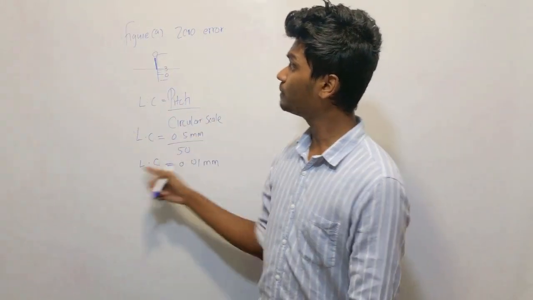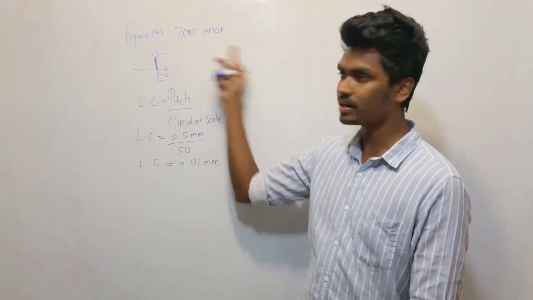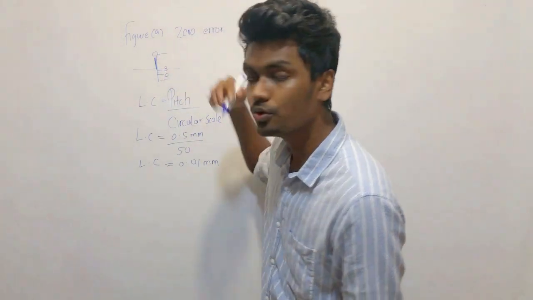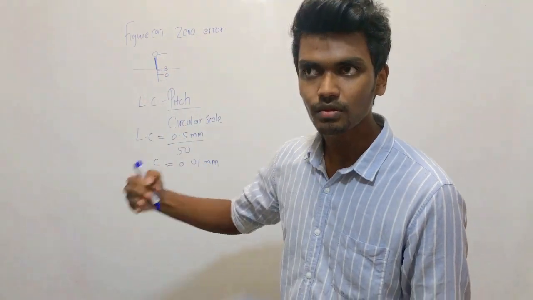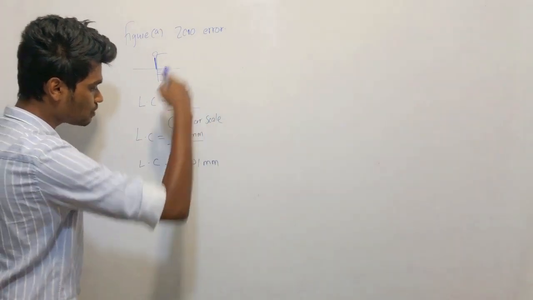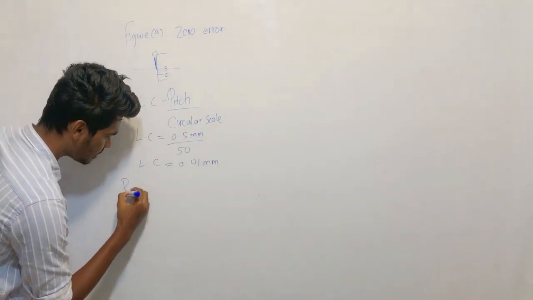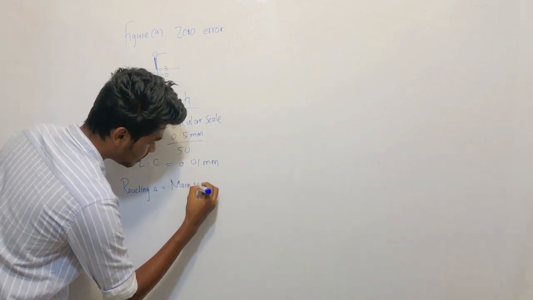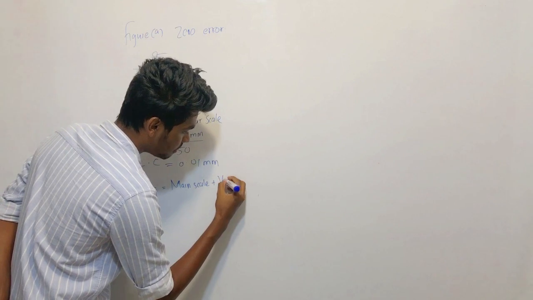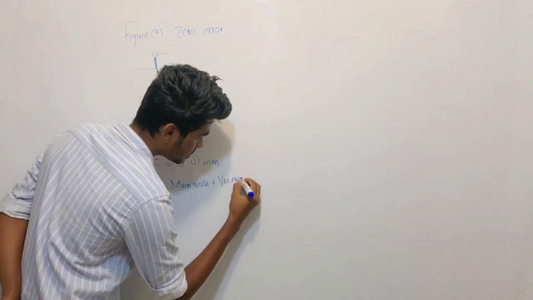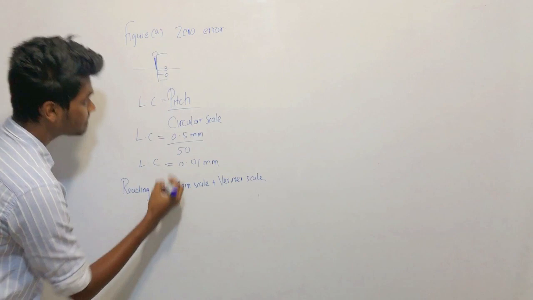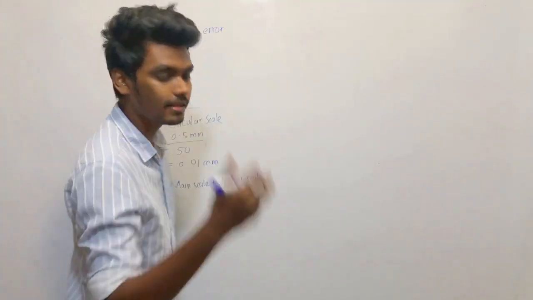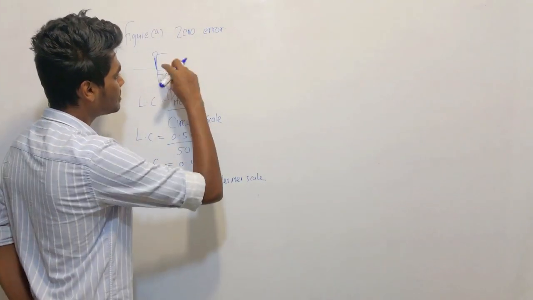Now shall we obtain the reading of figure A, the zero error? How do you obtain readings in a micrometer screw gauge? Main scale reading plus vernier scale reading, right? What is the main scale reading? It has passed 0.